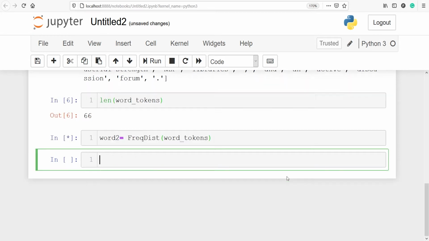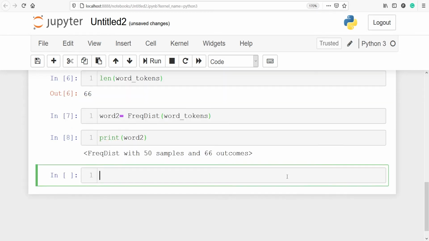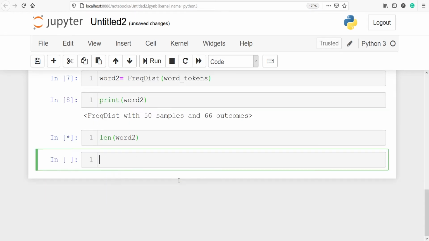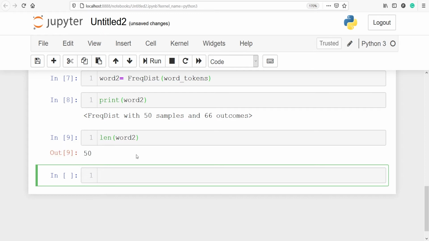Let's execute our code. Let's print our variable word2. In the output, you can see we got a frequency distribution with 50 samples and 66 outcomes. Let's look at the length of word2, and there are total 50 words here. It is saying that all these words are unique.